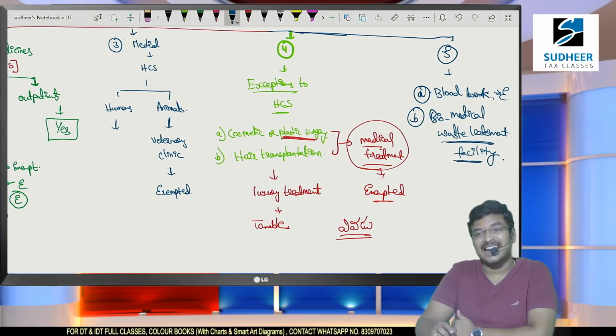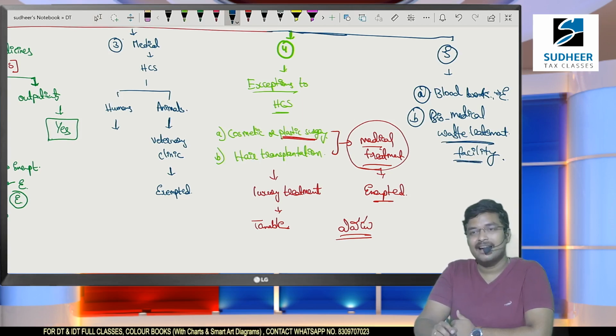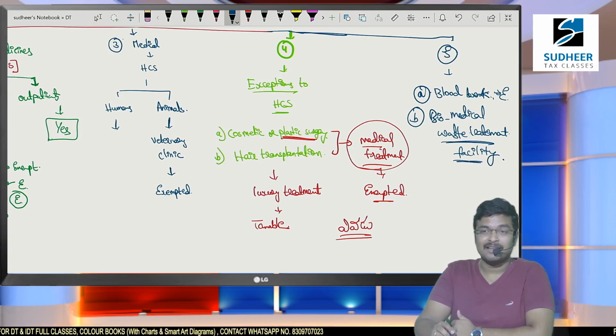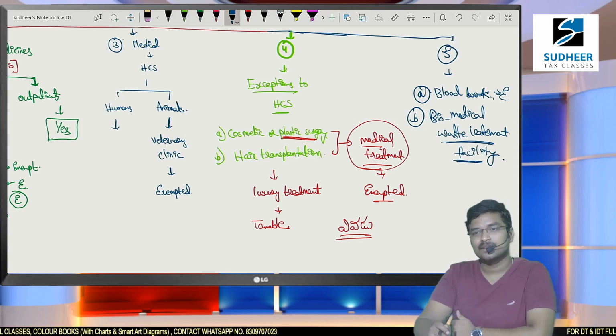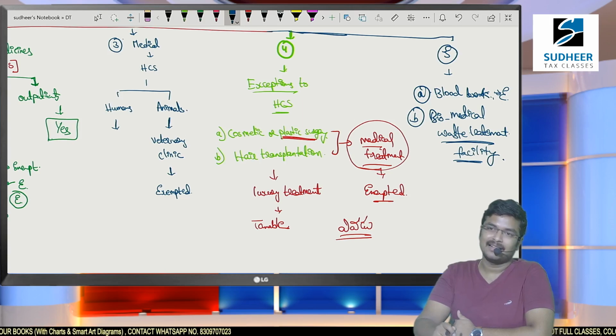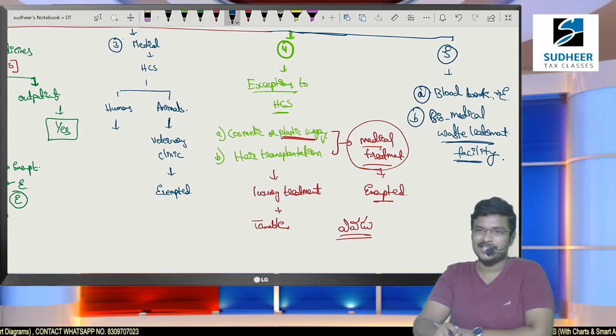They come and collect the waste in a van, and they kill the bacteria in such waste. They will burn it. That ash they will deposit in the dumping yard. Such waste should not be deposited directly in the dumping yard. They will kill the bacteria, heat it, burn it. Such burnt ash will be deposited in the dumping yard. This is the process which is being done.